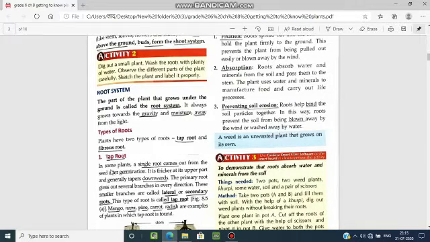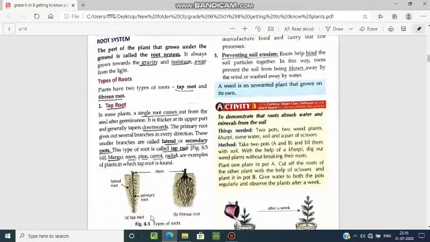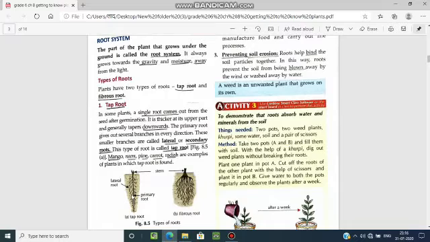Tap root. In some plants, a single root comes out from the seed after germination. It is thicker at its upper part and generally tapers downwards. The primary root gives out several branches in every direction. These small branches are called lateral or secondary roots. This type of root is called taproot. Examples of taproot are mango, neem, pine, carrot, and radish. This is the kind of taproot. The first is the primary root, and from the primary root lateral roots arise, and this part is the stem.